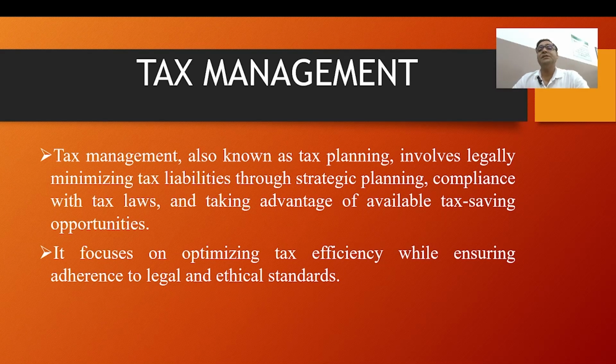If the business is in the 25% tax bracket, the deduction would result in a saving of 12,500. It means 50,000 at the rate of 25% gives a saving of 12,500. This is the numerical example of tax management.